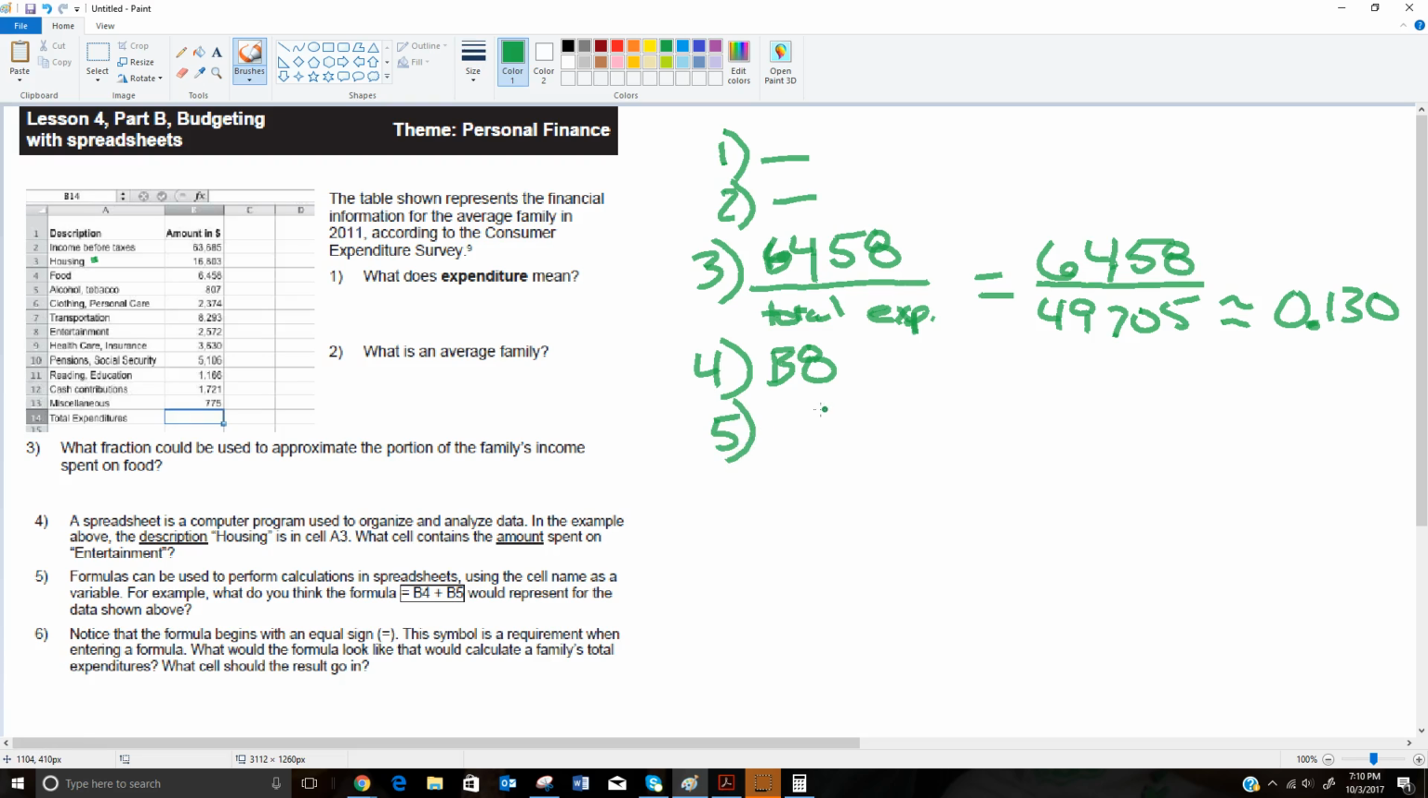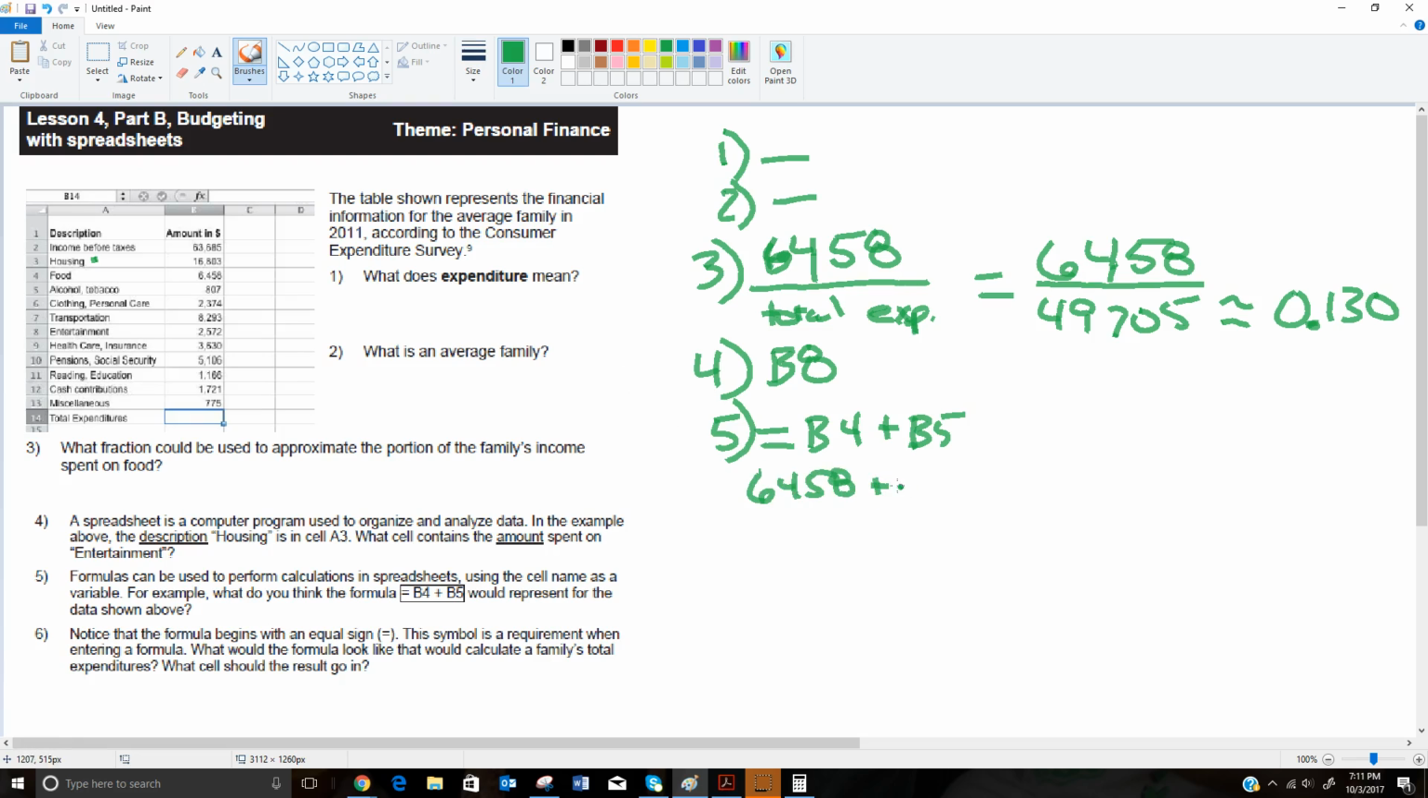It says formulas can be used to perform calculations in spreadsheets using the cell name as a variable. So for example, if the formula is equals B4 plus B5, first of all, the equals tells the Excel spreadsheet that you're trying to write an equation. You have to have that in every equation or formula that you write. And then this is simply what you want it to equal. So B4 plus B5 would be the total of food and alcohol, tobacco.